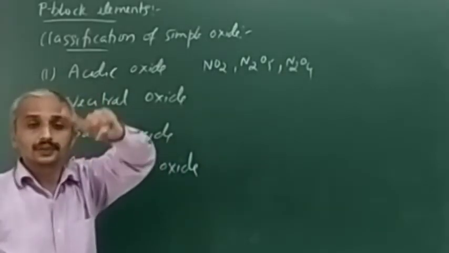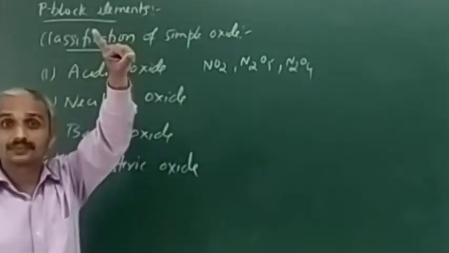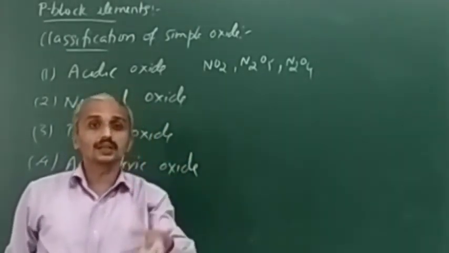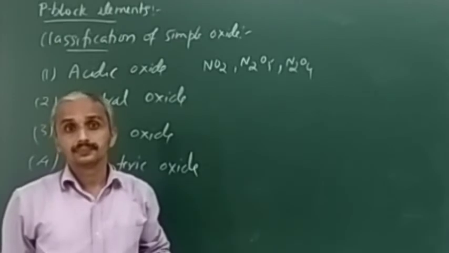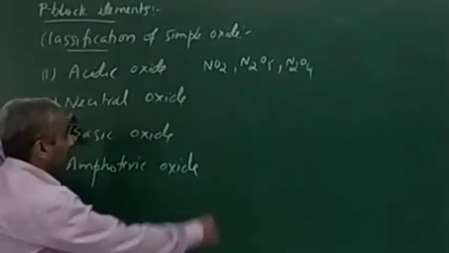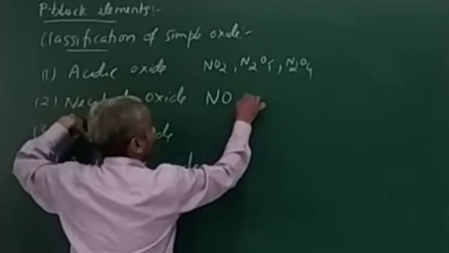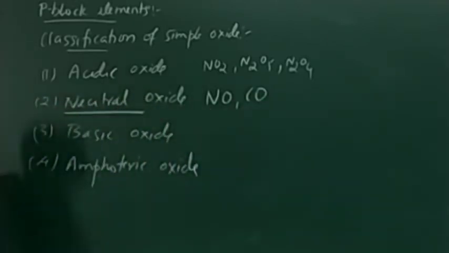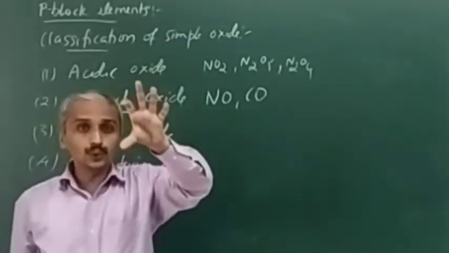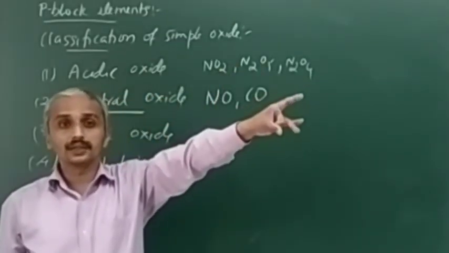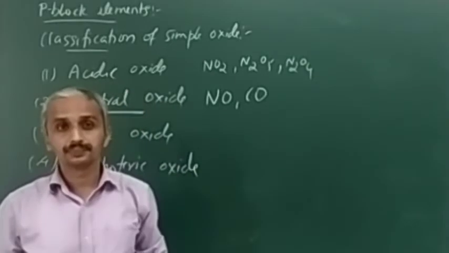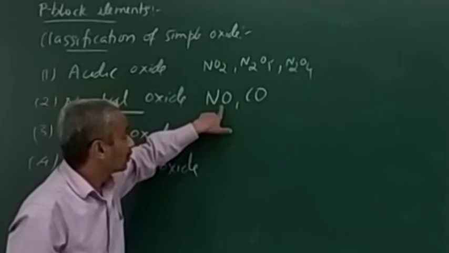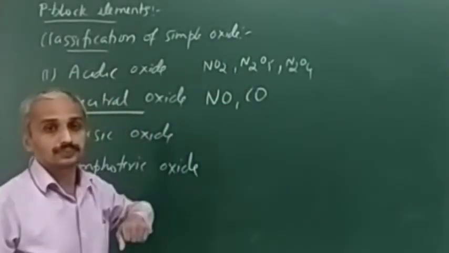But remember, not all oxides of non-metals are acidic in nature. See, nitric oxide and carbon monoxide are oxides of a non-metal, but they are neutral in nature. That's why note that usually oxide of a non-metal is acidic in nature, but don't write always, because there is a neutral oxide, nitric oxide or carbon monoxide.